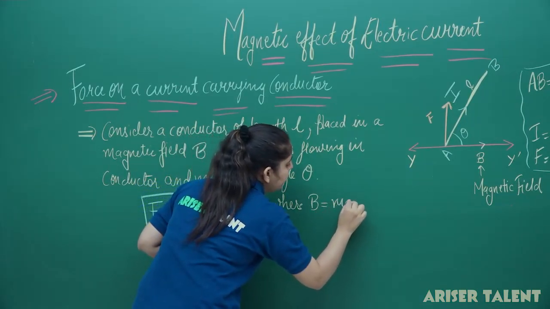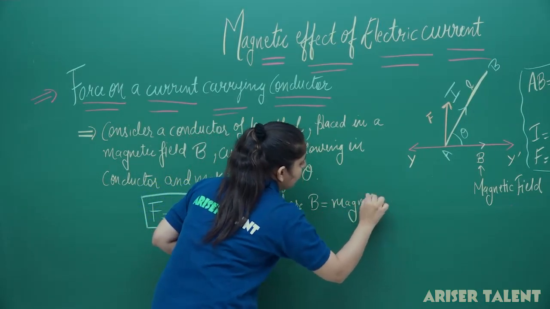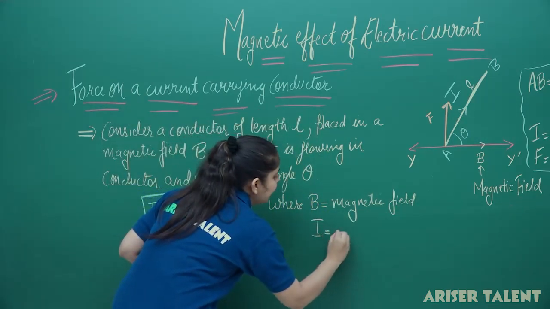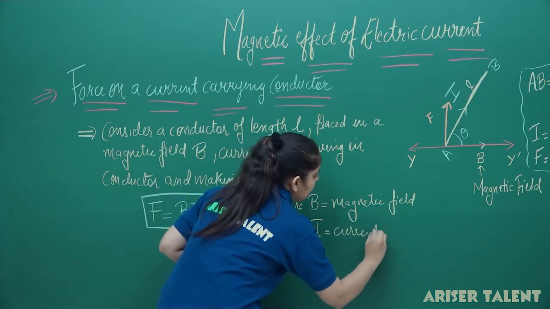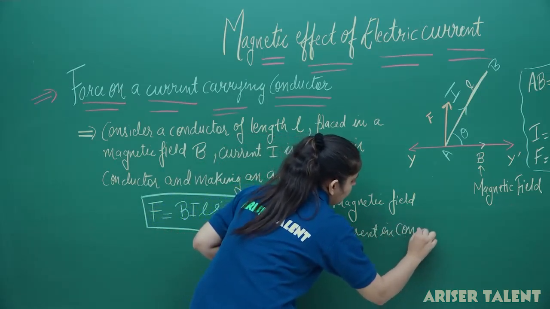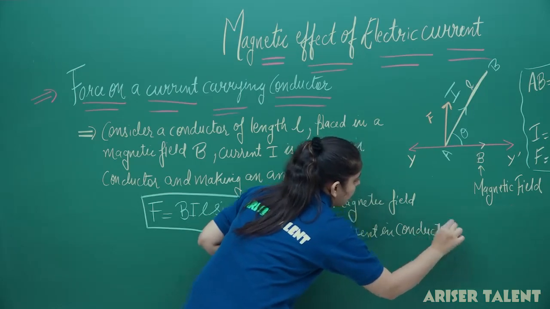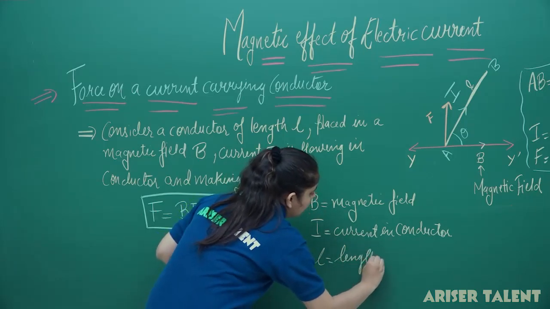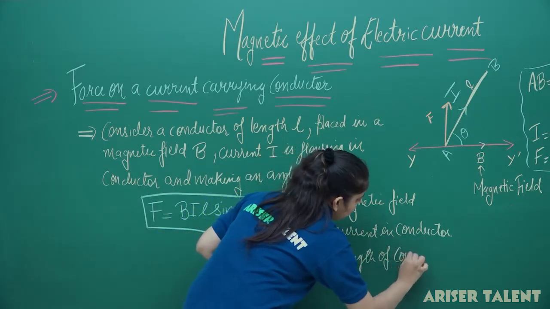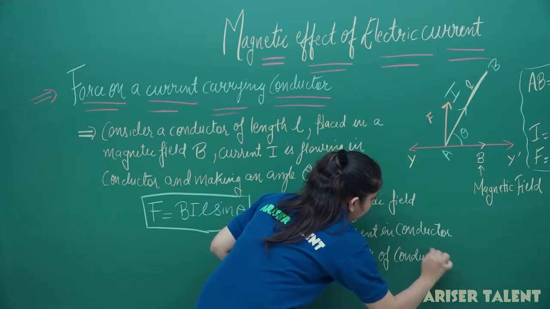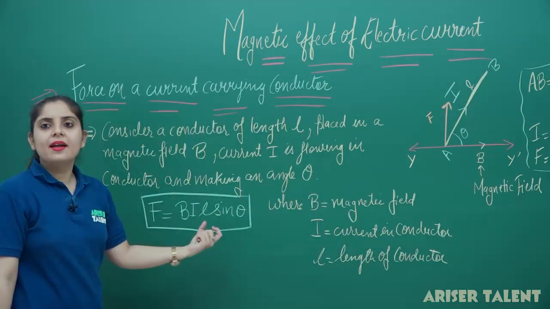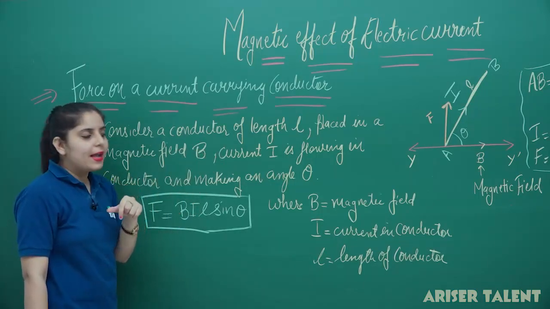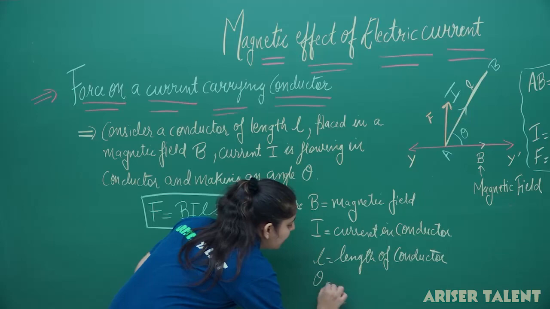B is our magnetic field, I is the current in the conductor, L will be the length of the conductor, and theta will be the angle that this current carrying conductor makes with the magnetic field lines.